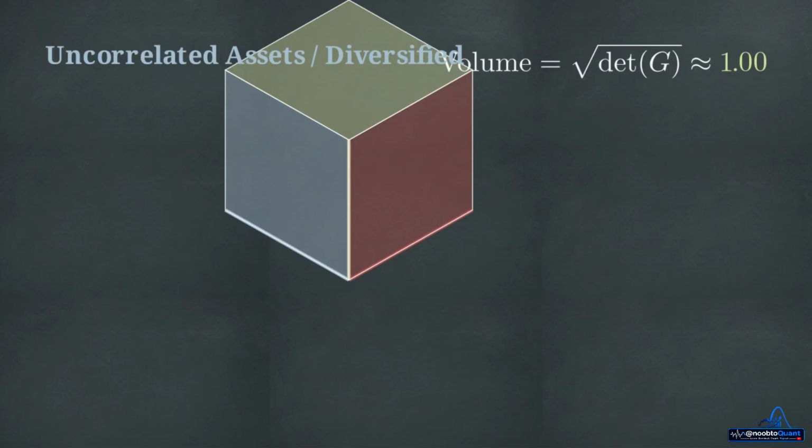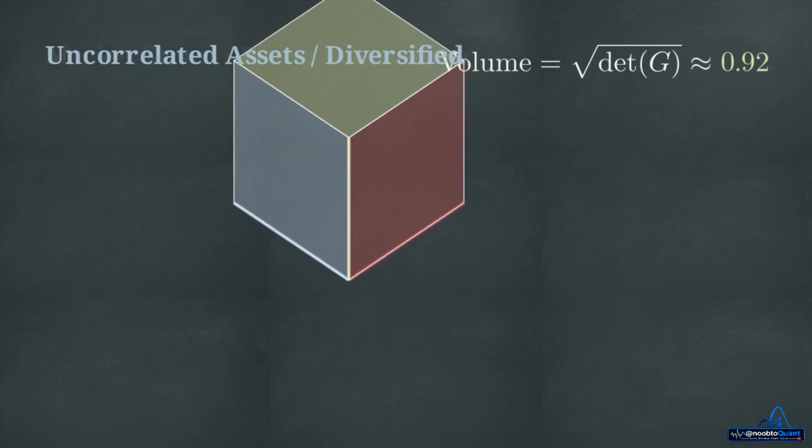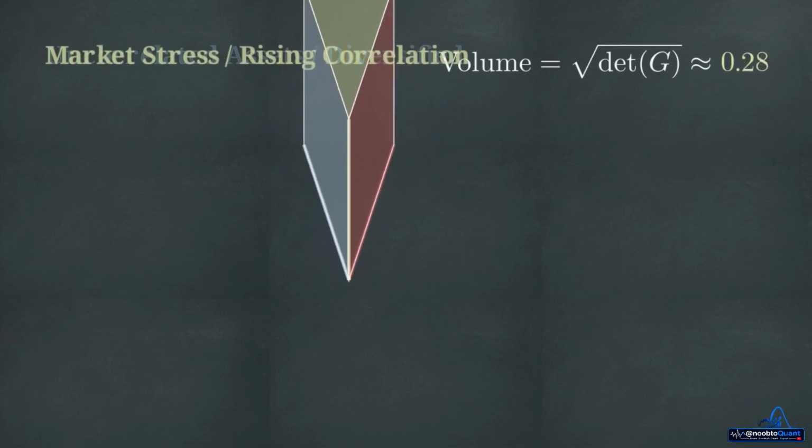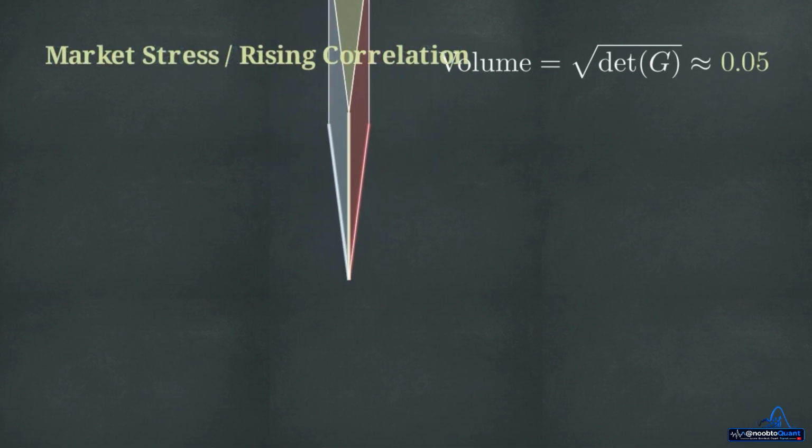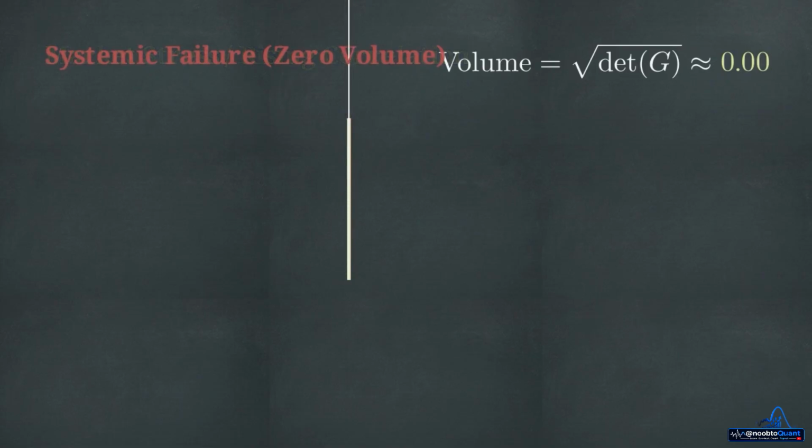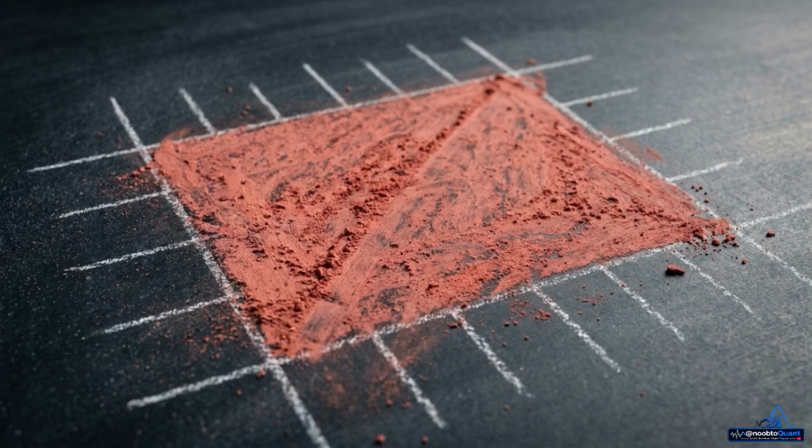A large volume indicates that your assets are truly uncorrelated, filling up the space independently. But as market stress increases, these vectors collapse onto a single 2D plane. The enclosed 3D volume shrinks exactly to zero. This volumetric collapse is the geometric signature of a systemic crash. It tells us the shape of the market has changed before prices have bottomed.